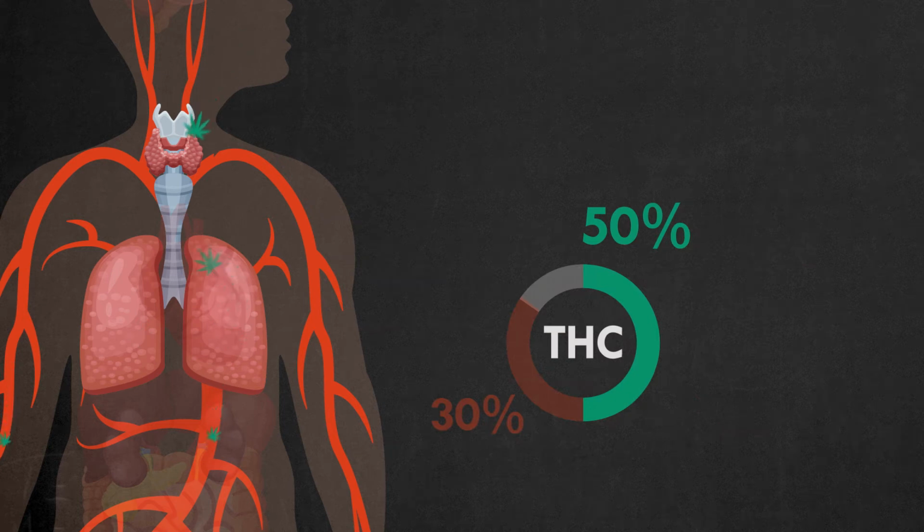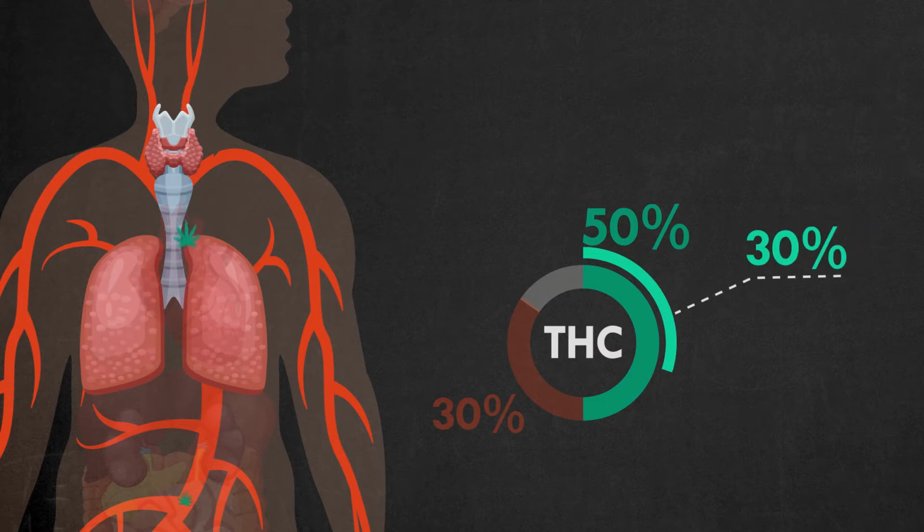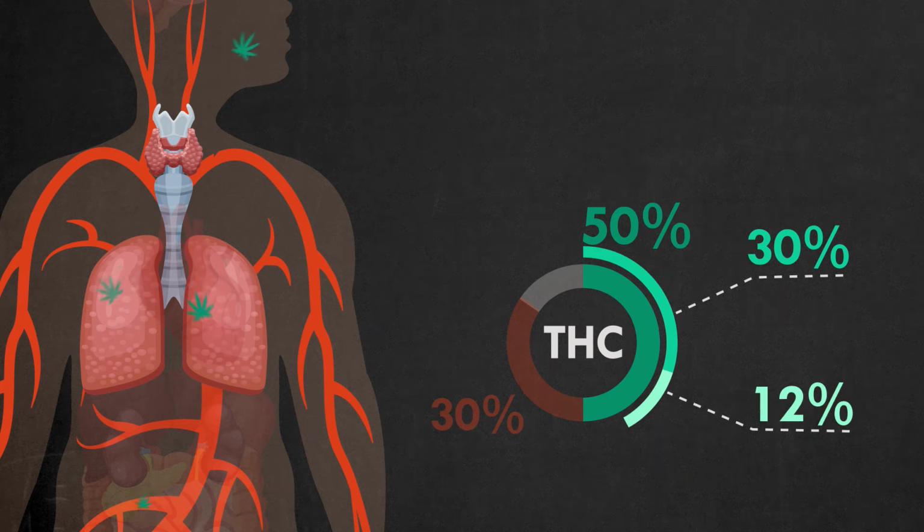Therefore, only a part of inhaled THC reaches body circulation due to what's called the first-pass metabolism. Because of the first-pass metabolism, only 25 to 30% of smoked THC is absorbed into the blood. Studies have shown that heavy users receive about 25% of the THC available for absorption, while occasional users get about 12%. The reason being because heavy users smoke more efficiently.